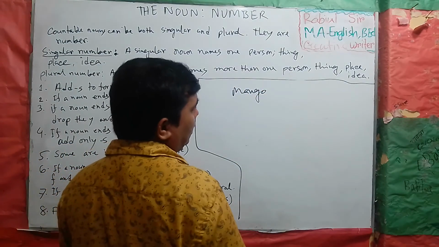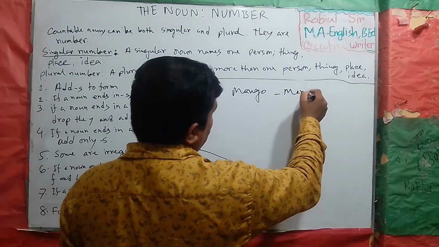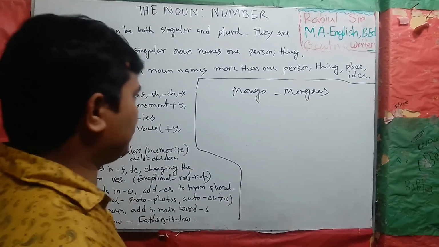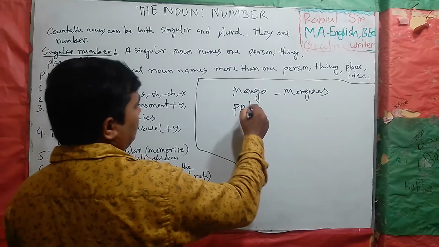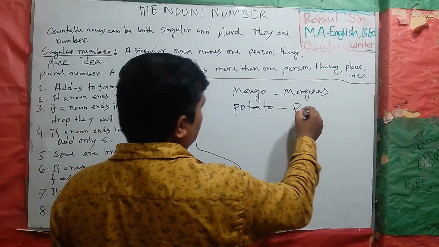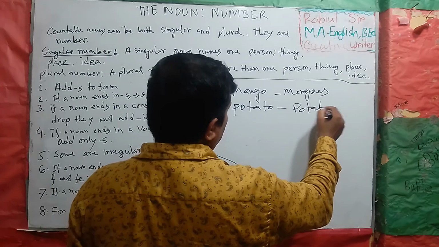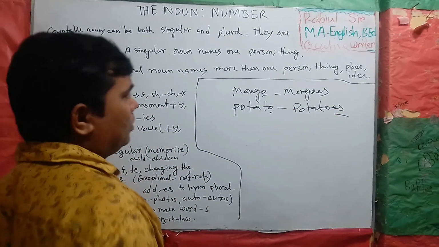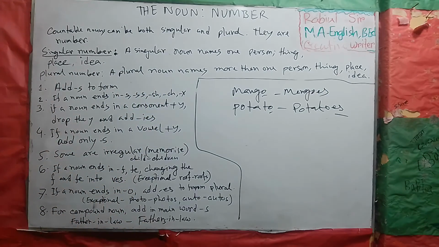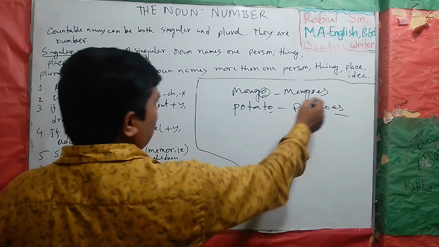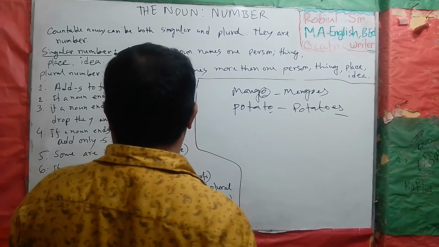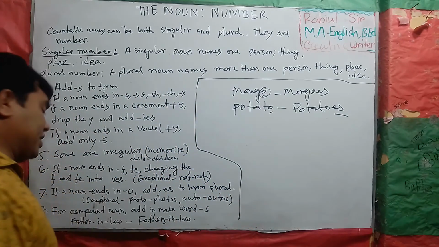Mango, o. Mangoes. Potato, potatoes. For o, we add es.